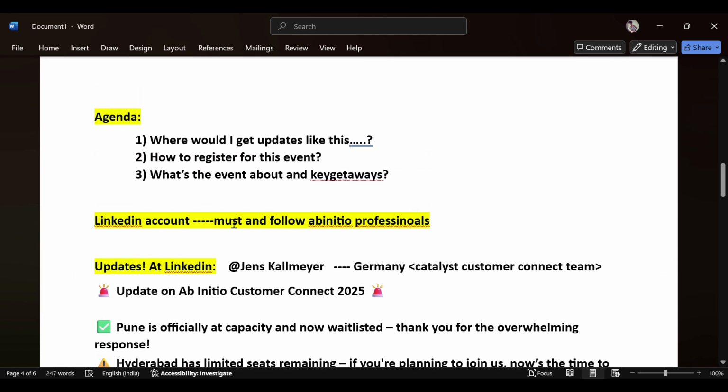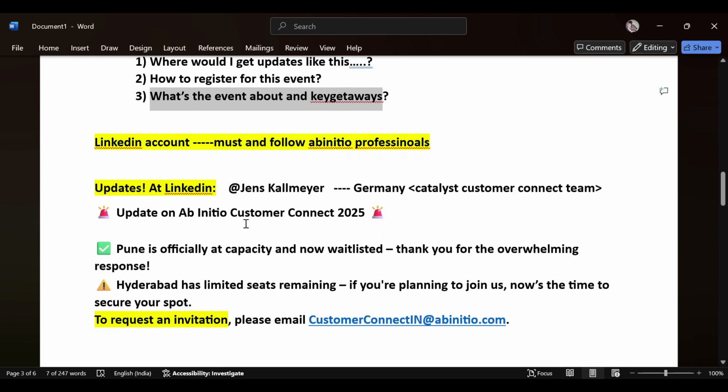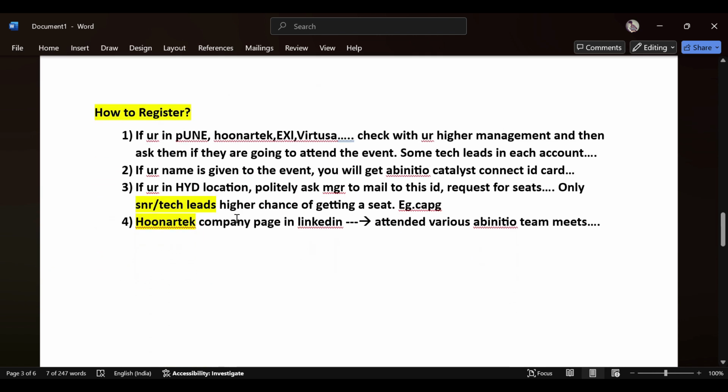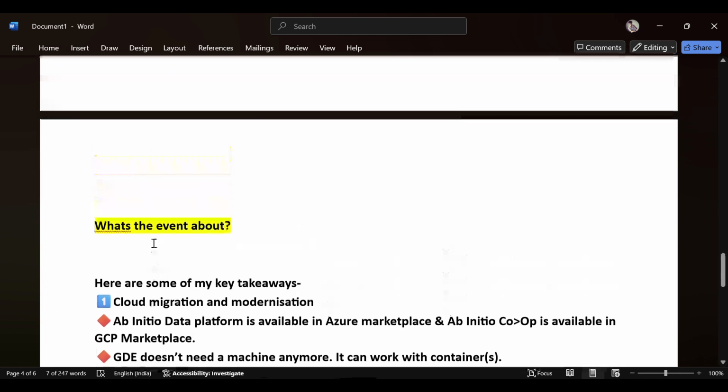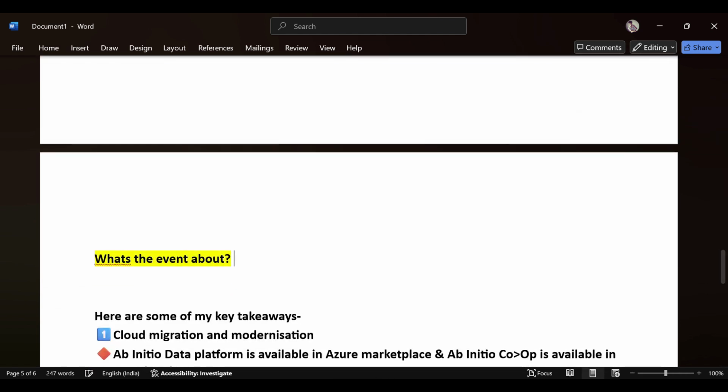Now the third point: what is the event about? What can I get, and is it useful or not? Because being a professional with 5, 7 or 8 years of experience, is it useful for me?